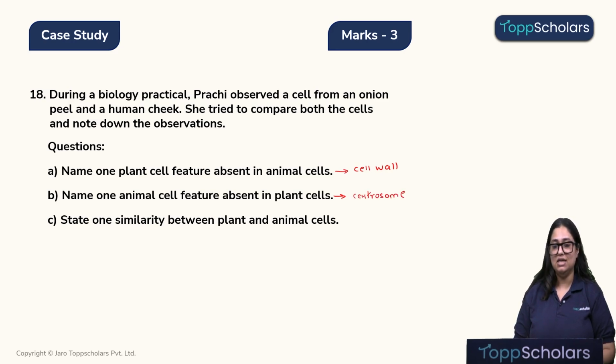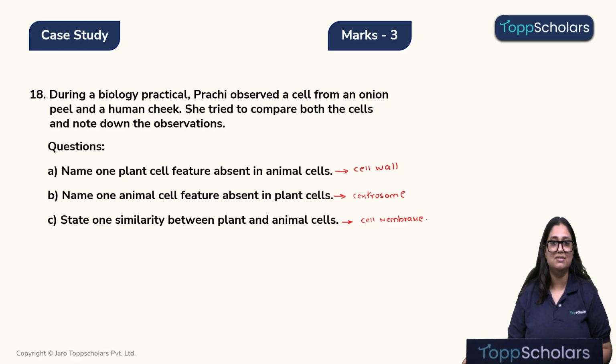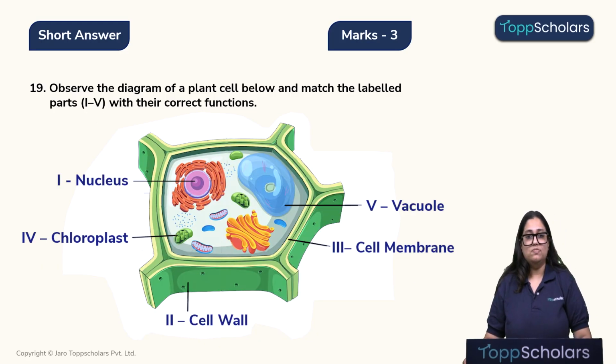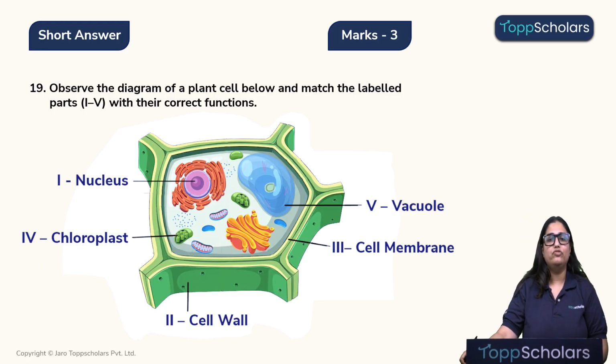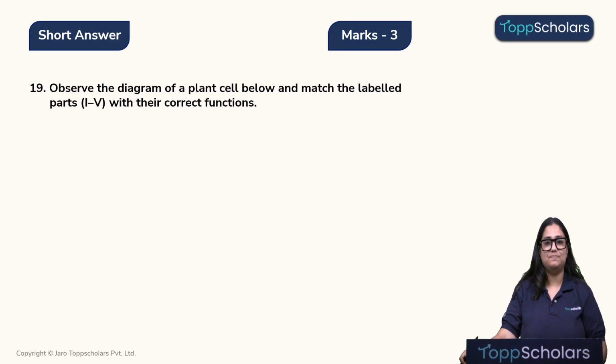And one similarity between plant cell and animal cell will be presence of the cell membrane. Alright children, now let's move on to the next question. Observe the diagram of a plant cell below and match the label parts 1 to 4 with their correct functions.